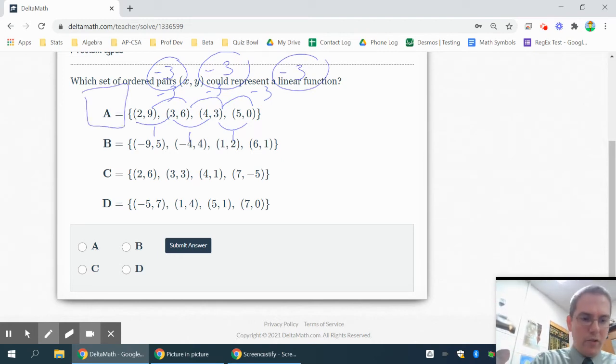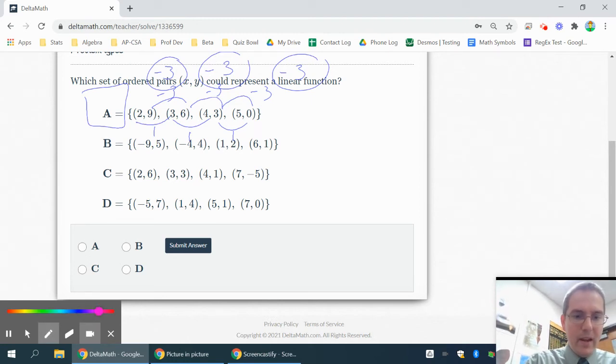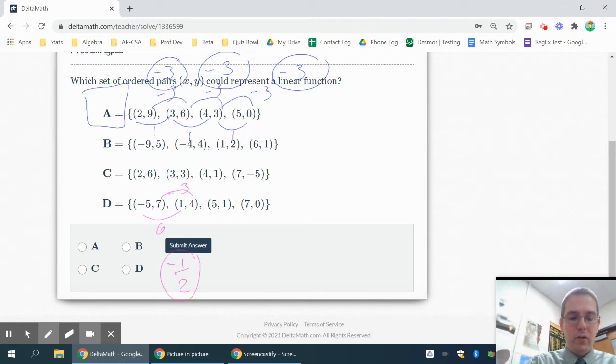We'll look at one of the others, maybe D, just to show you what something not linear would look like. In this case, my y is going down by 3, while my x is going up by 6. So my rate of change is -3/6, which reduces to -1/2. In this next case, my y is going down by 3, but my x is going up by 4.